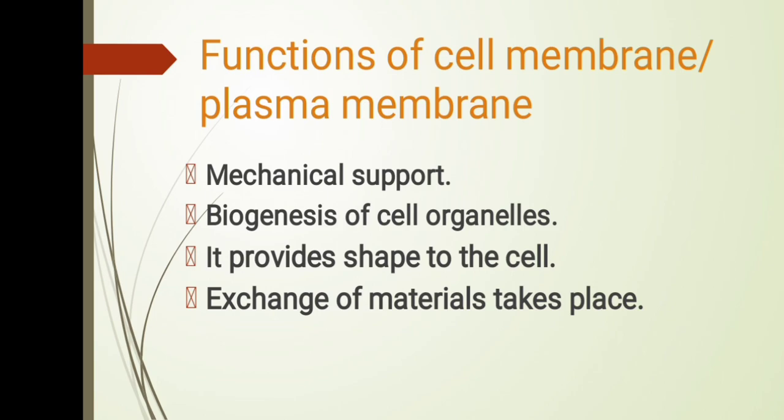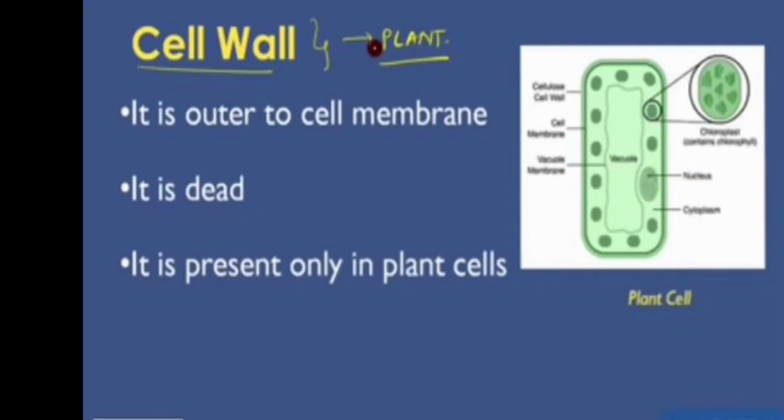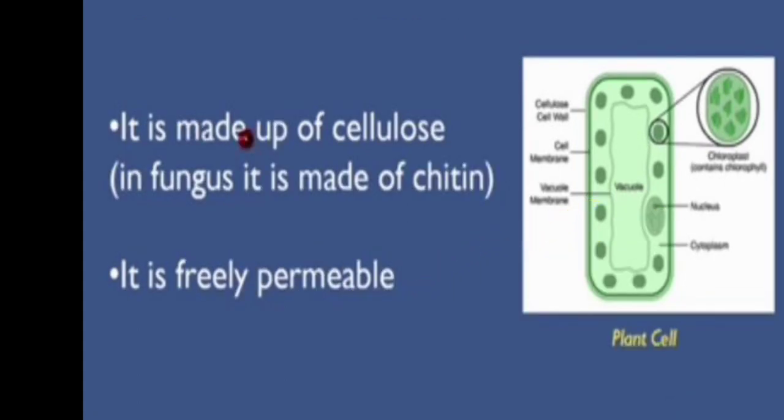Next we go to the next slide, cell wall. The cell wall is outer to the cell membrane. It is seen only in the plant cell. It is present in plant cells but absent in animal cells. It is made up of cellulose, one of its components. In fungi it is also made up of chitin. Chitin is a type of cellulose.